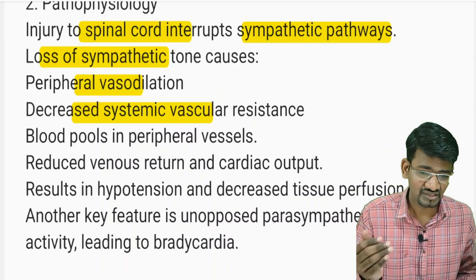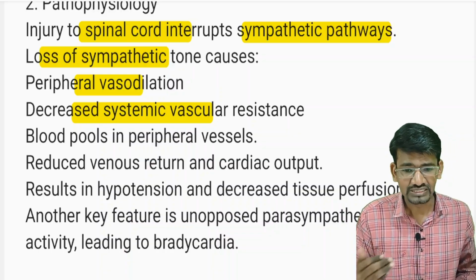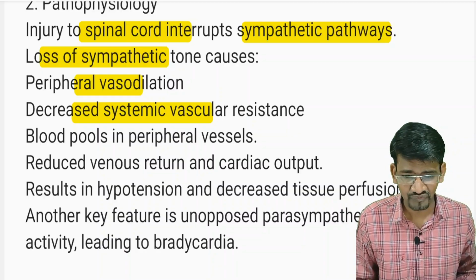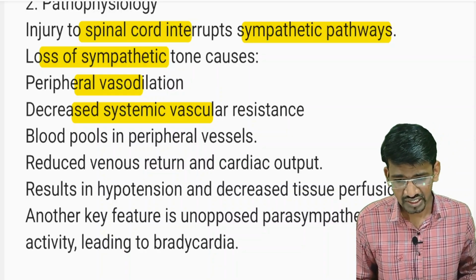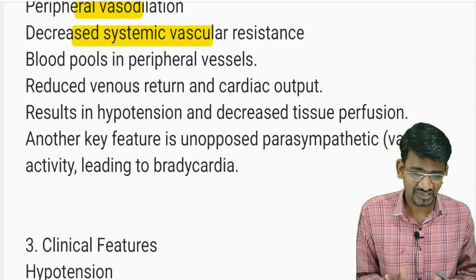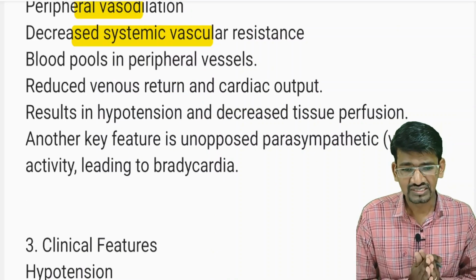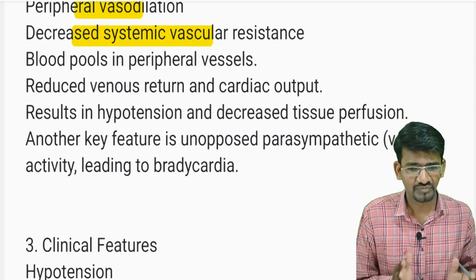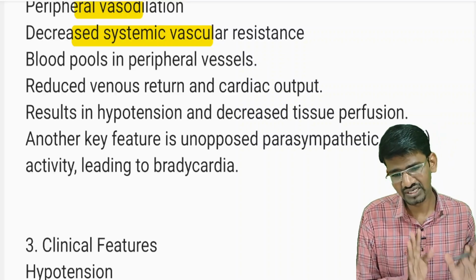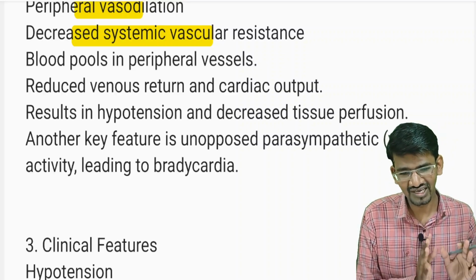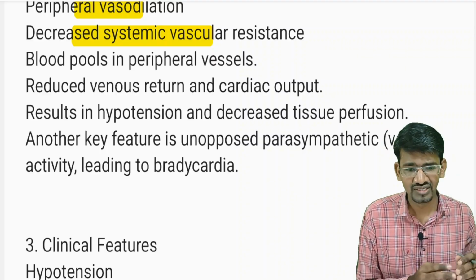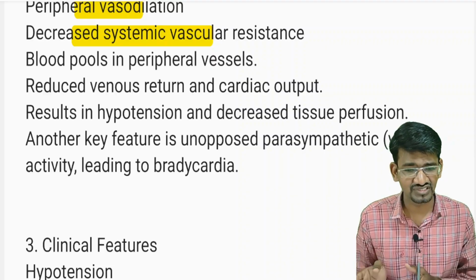Because of that, there is a decreased cardiac output, and that will result in decreased tissue perfusion and hypotension. And as I told, there is no compensatory mechanism over here. The sympathetic nervous system fails, but the parasympathetic nervous system works as if there is no problem. Okay, it works, but the sympathetic nervous system fails here.